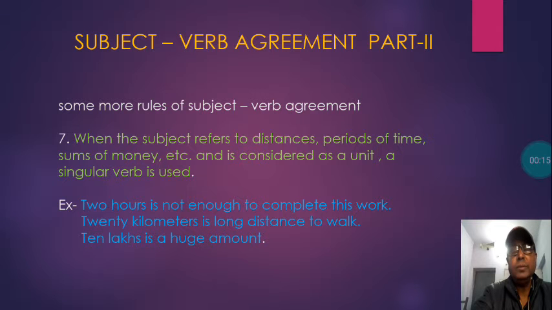Students, you remember very well, we started a new chapter, subject-verb agreement, in the last class, and this is the second video session in which I am going to explain some more rules related to subject-verb agreement. This is also a very important topic of grammar, which will help you a lot to correct your spoken sentences where you make mistakes, where to use a singular verb, where to use a plural verb. In that confusion, most of the time you make mistakes. So this will be very helpful.